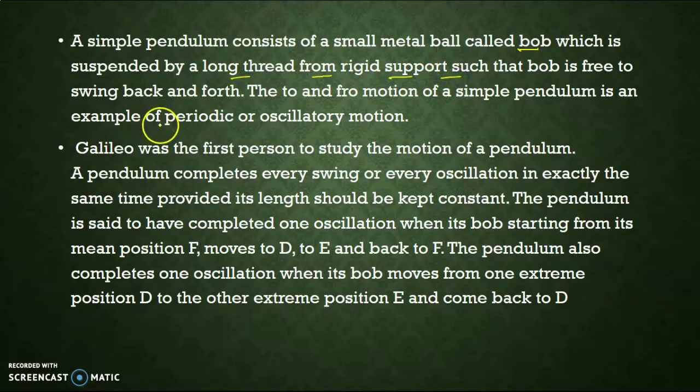Generally in the examination this is asked, to explain the working of the simple pendulum, such that the bob is free to swing back and forth, the to and fro motion, this is very important. The to and fro motion of a simple pendulum is an example of periodic or oscillatory motion.